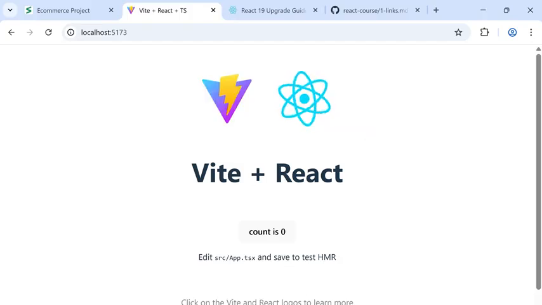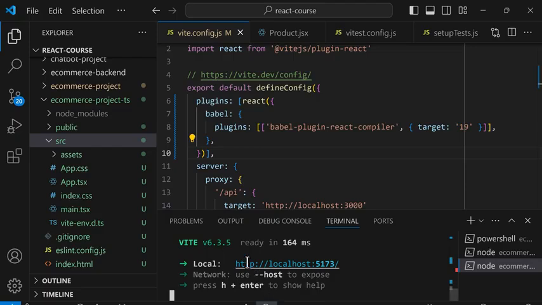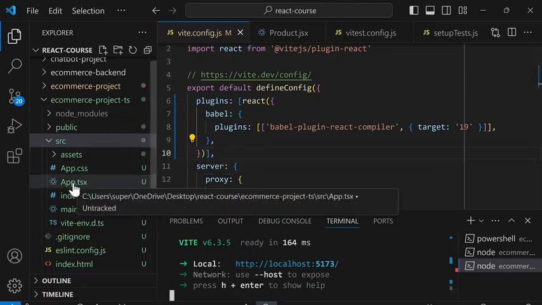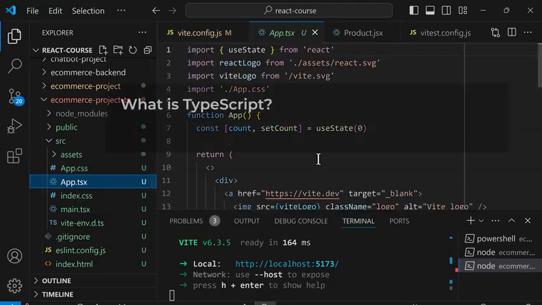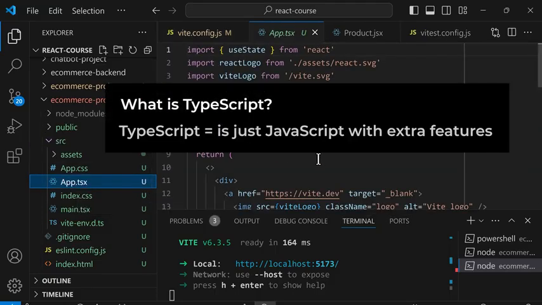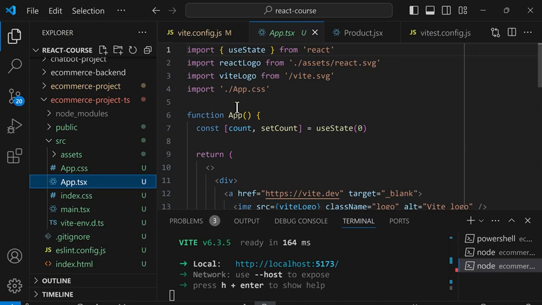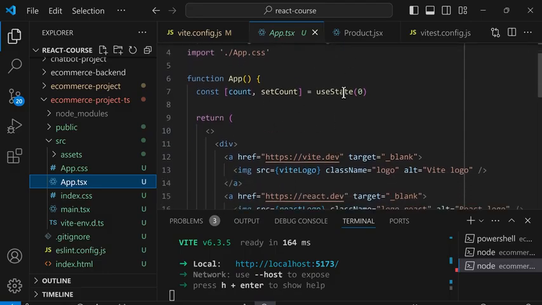Let's go back to our code. And inside the TypeScript project, we're going to open app.tsx. So first of all, what is TypeScript? TypeScript is just JavaScript with extra features. So notice that this TypeScript code is the same as JavaScript code. The syntax is the same, and the features are the same.